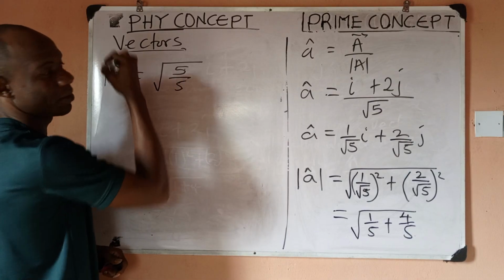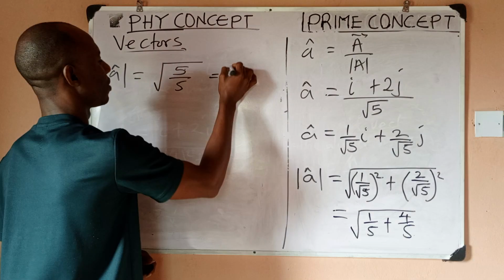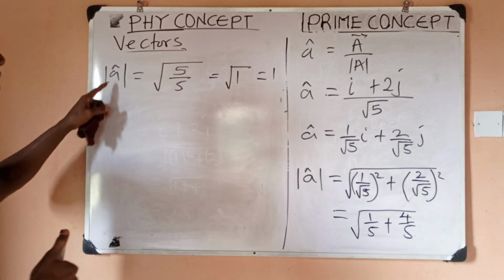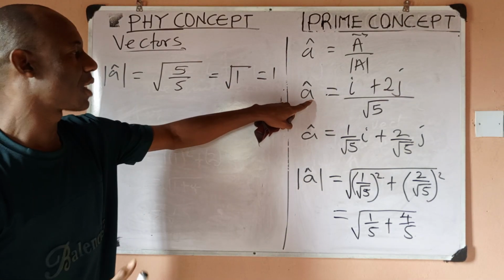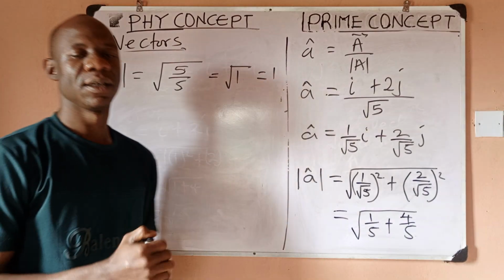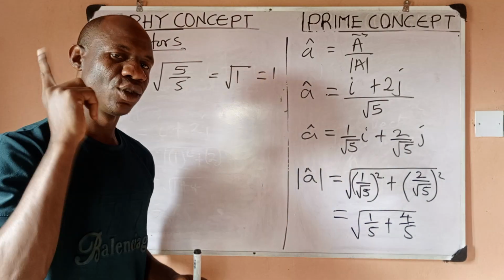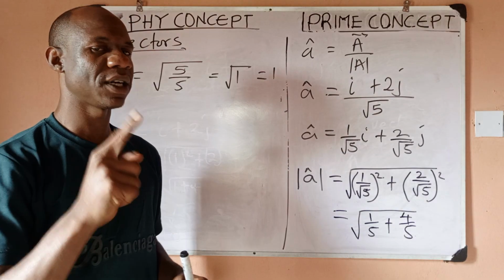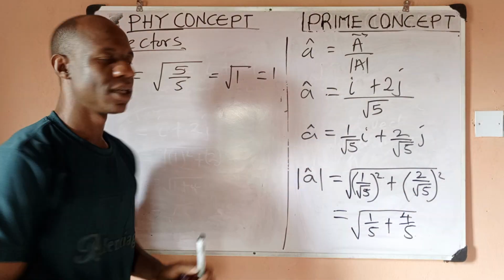Now what is 5 divided by 5? It is 1. So I have the square root of 1, and the square root of 1 is what? 1. So you can see that the magnitude of this unit vector A is equal to what? 1. So you take note of that. A unit vector is not 1, rather it is the magnitude of the unit vector that is 1, just like we can see.